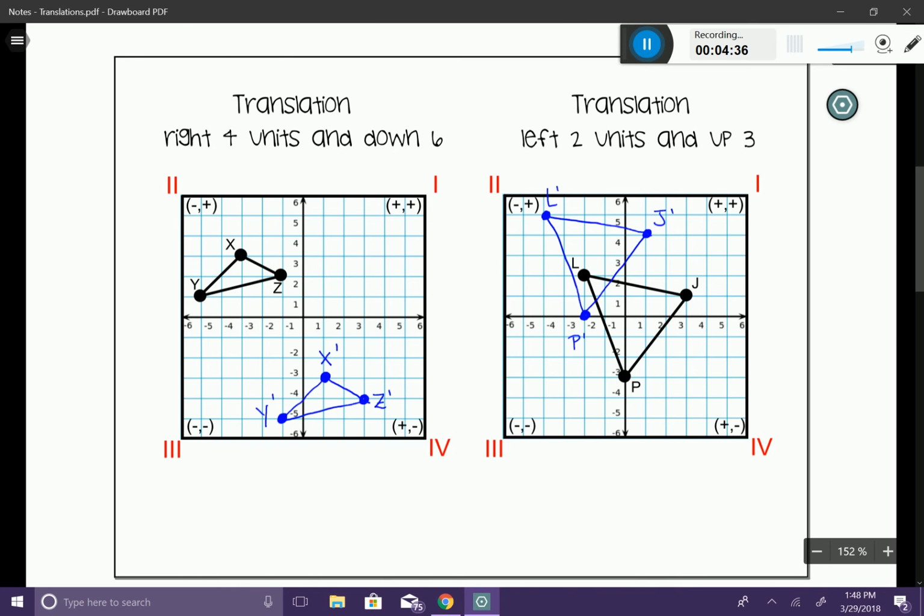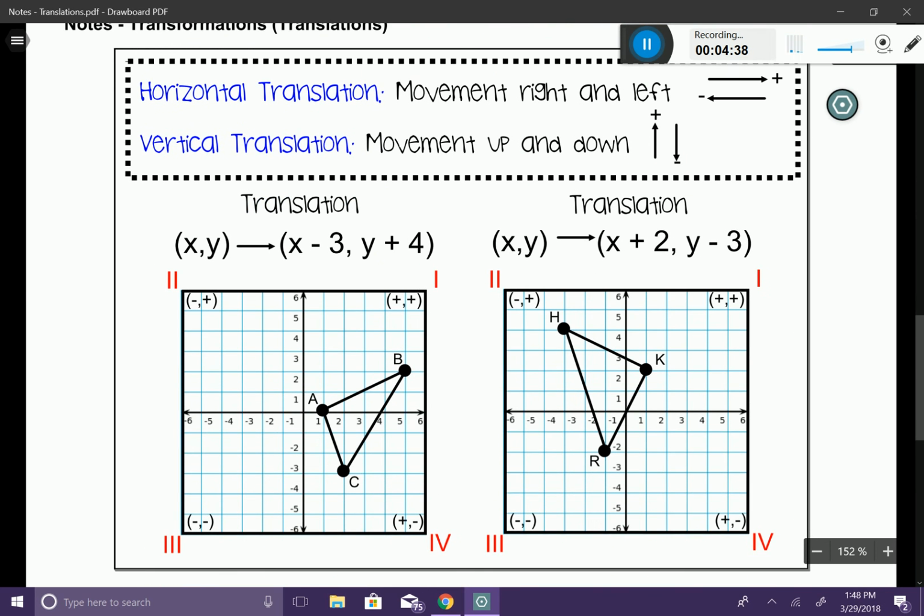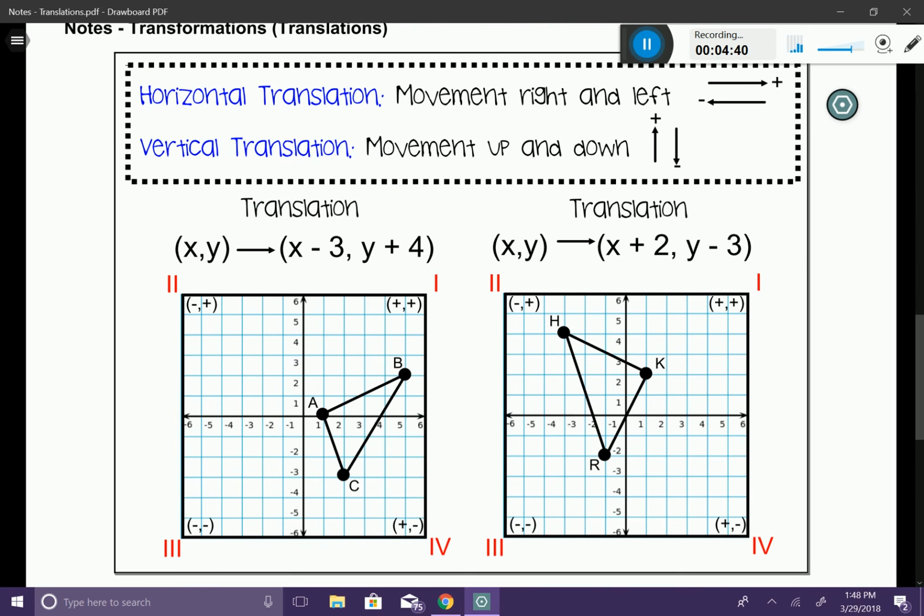Alrighty. Now let's talk about a different type of method on how to translate. So we need to know the difference between these two vocabulary terms, horizontal and vertical. So let's first talk about the horizontal translation. Horizontal means that you're moving from right to left or left to right, just like a number line. So if we had a number line, if we were moving to the right, we would end up in the positive direction. And if we were moving to the left, we would end up in the negative direction.